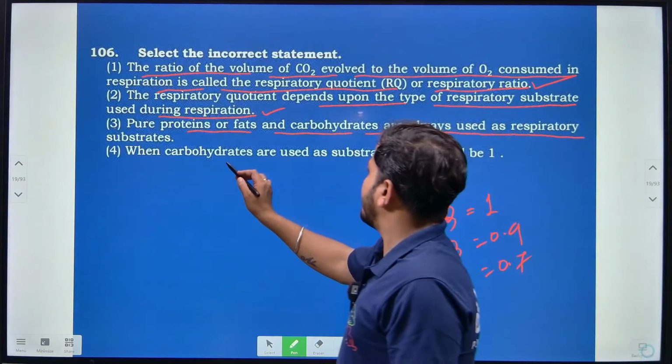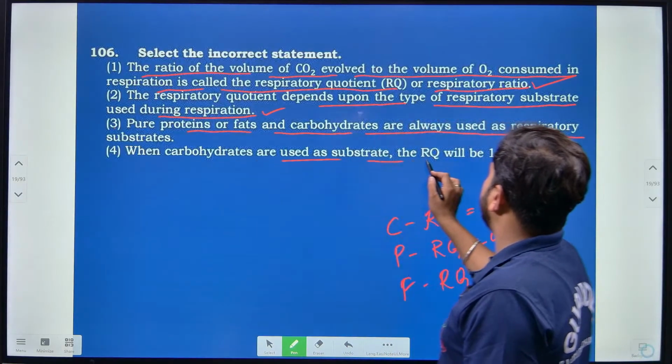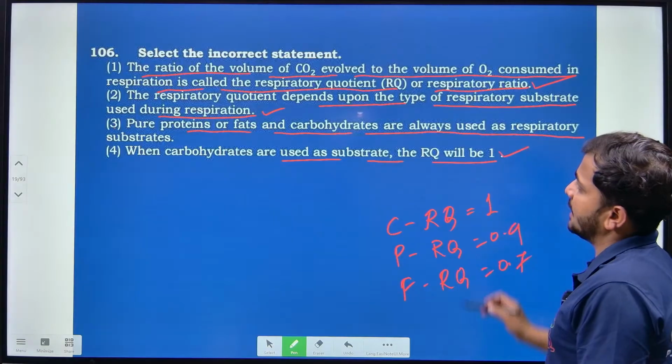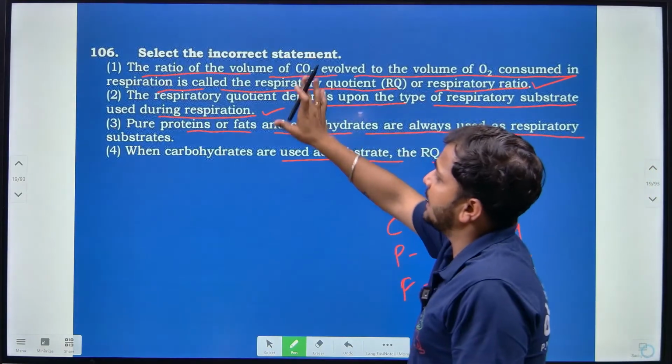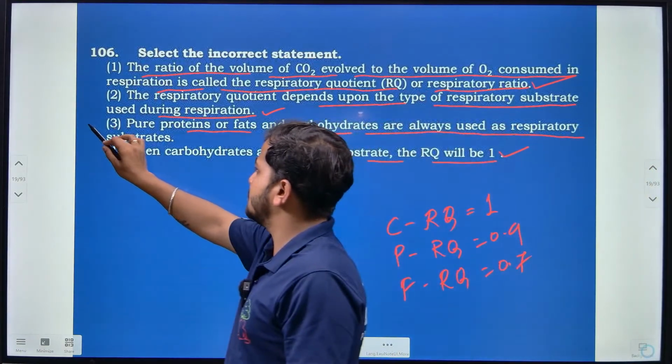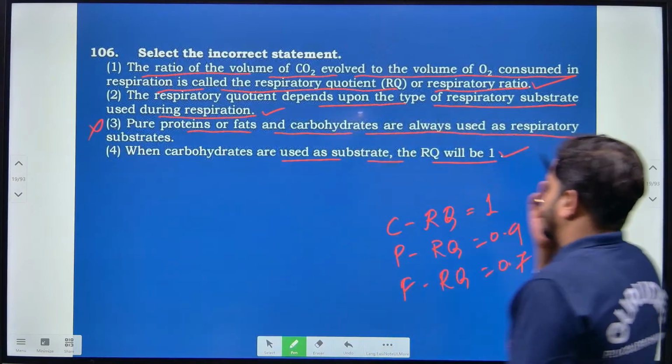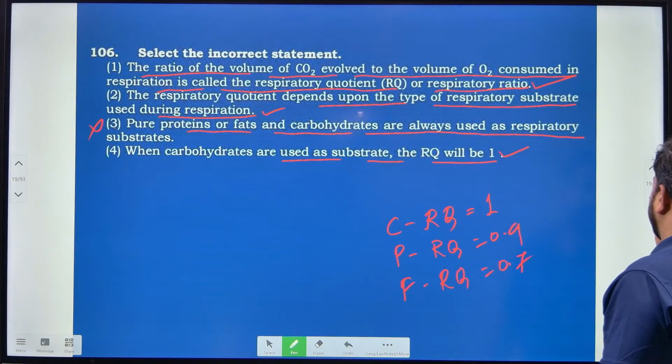Then when carbohydrates are used as substrate, the RQ will be 1. Yes, this is correct. So according to this, option 3 is incorrect, right? So option 3 is the answer, right?